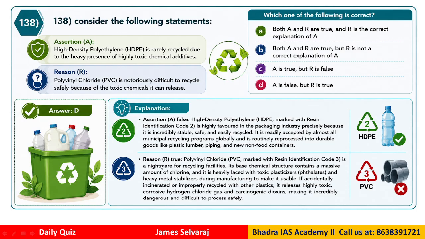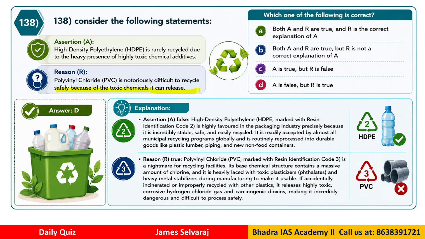Question 138. So here again we have a kind of logical thinking. We have an assertion and reason. Assertion: high density polythene is rarely recycled due to heavy presence of highly toxic chemical additives. Reason: Polyvinyl chloride is notoriously difficult to recycle safely because of the toxic chemicals it can release.